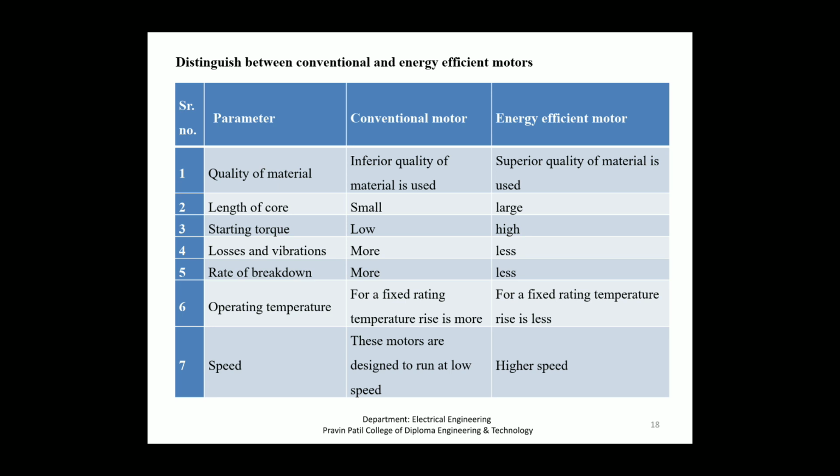The second one is core losses. Core losses are those found in the stator and rotor magnetic steel and are due to hysteresis effect and eddy current effect during 50 Hz magnetization of the core material. These losses are independent of load and account for 20 to 25% of the total losses.